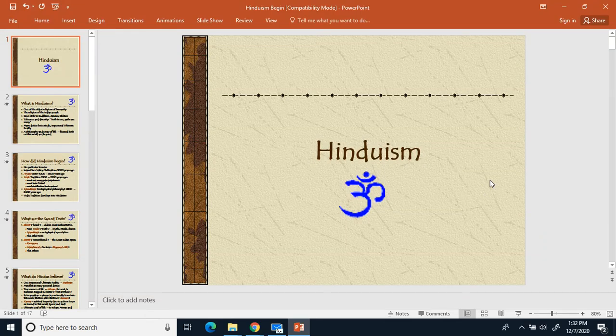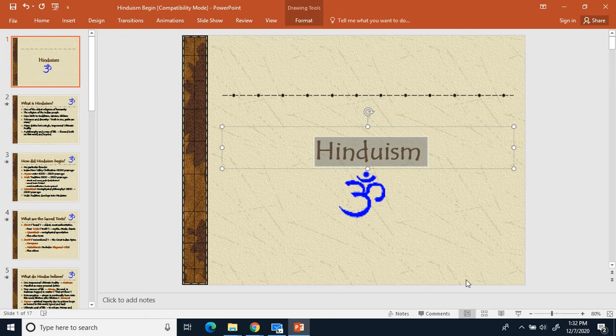Today, we're starting up a new section, and our new section today is called Hinduism. It's the first of 5 religions that we are going to cover in this unit. So for our section title, go ahead and write down Hinduism. Hinduism will be the first one we're going to cover, then Buddhism, then Judaism, then Christianity, and then Islam. So those will be the 5 religions we are going to cover.